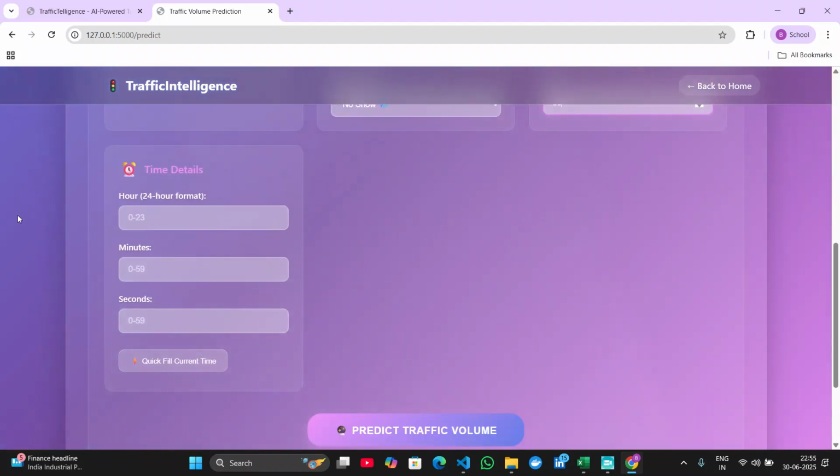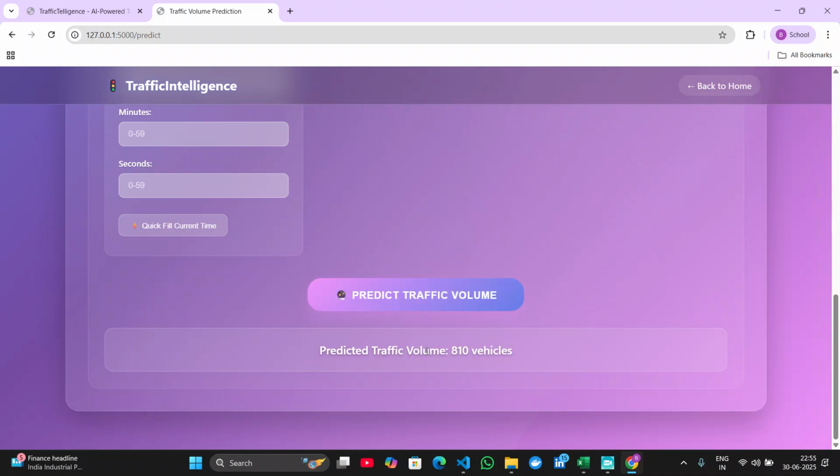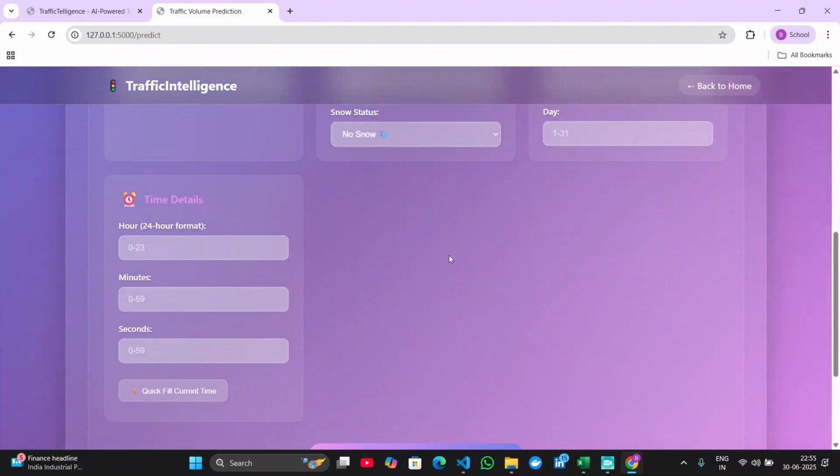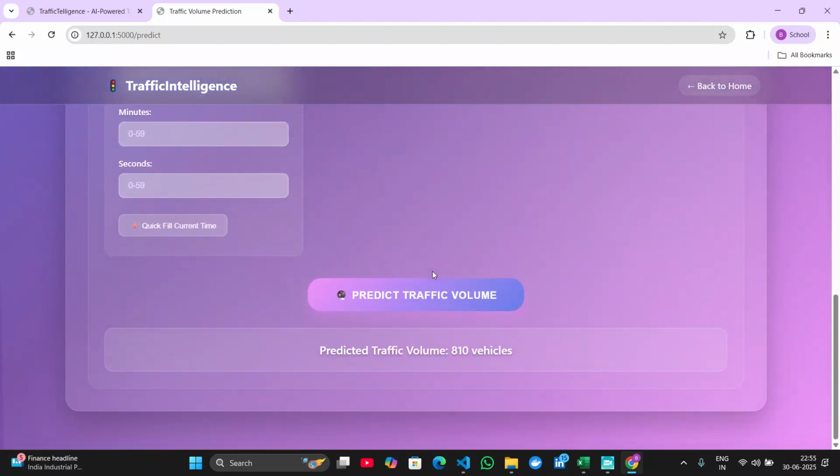Let us click on the button to set the current time. You can see the traffic volume is 810 for the inputs given by us. And that's all. This is the way how our project works, how our model works for predicting the values, and it is accurately predicting the values.